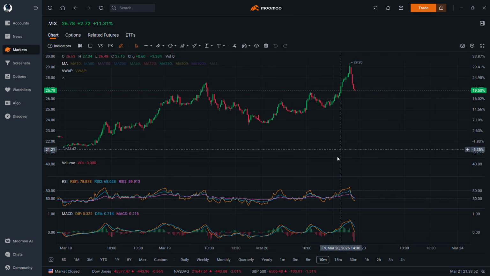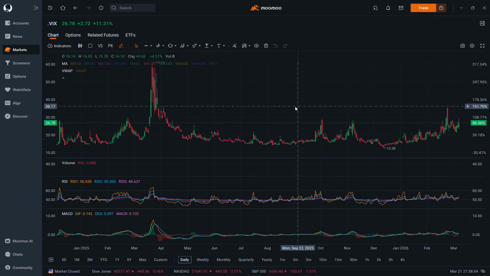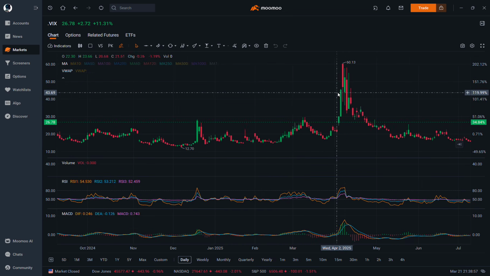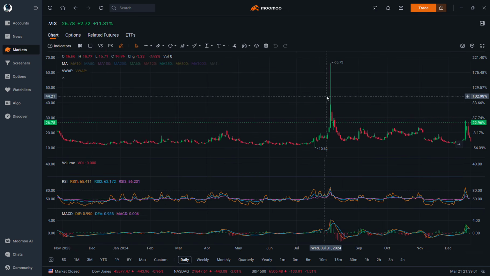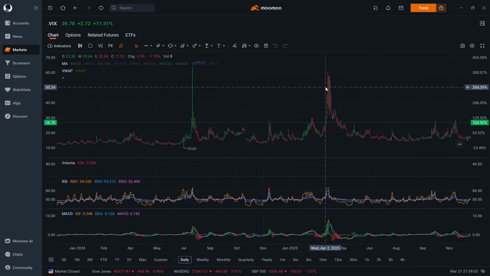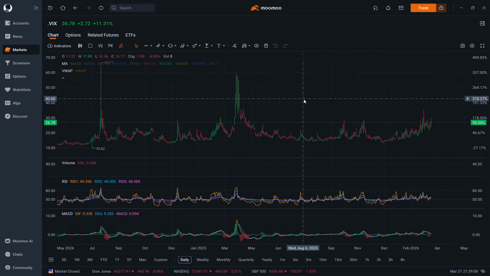We'll go constantly on and on. Let's go to the daily charts. We can see it explode actually all the way up to 60. When was this? This was April 7 when tariffs came out, and we can move all the way down, explode to 65 as well on August 5th, 2024. Don't remember what this is, but it makes no difference. Point is, whenever there's uncertainty, this explodes.